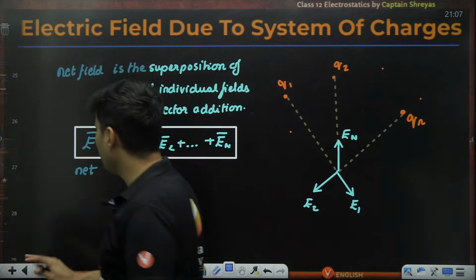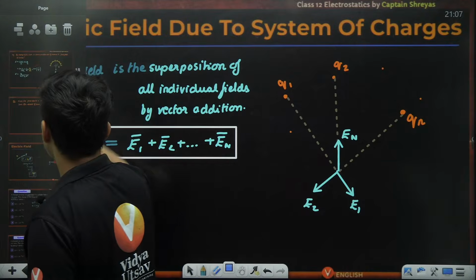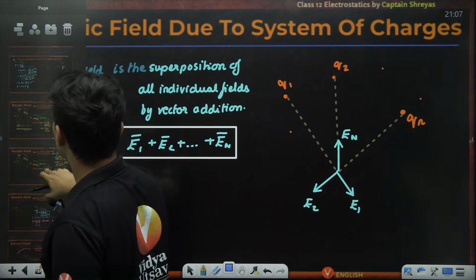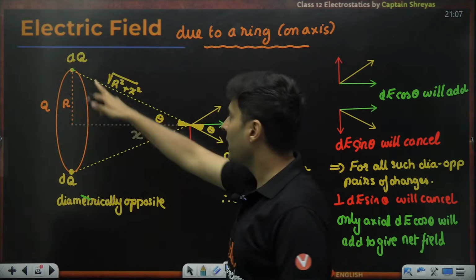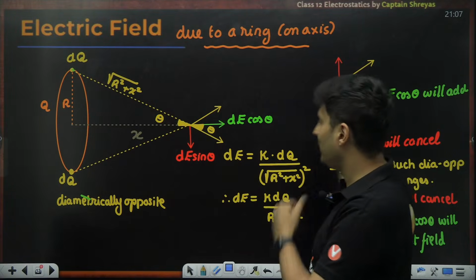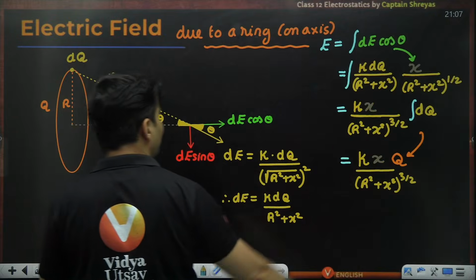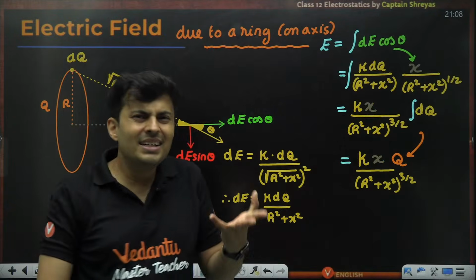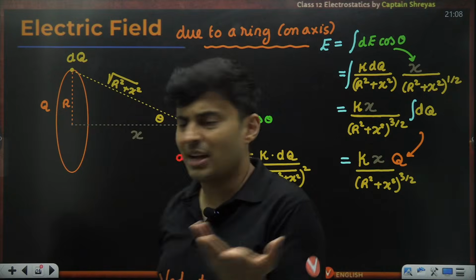This is exactly what we have done when we did the question of the ring, if you think about it carefully. Every charge gave some electric field, and we took the total effect. What we did was integration. What is integration at the end of the day? It is summation, adding up.